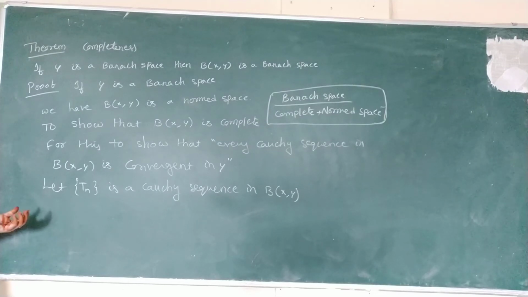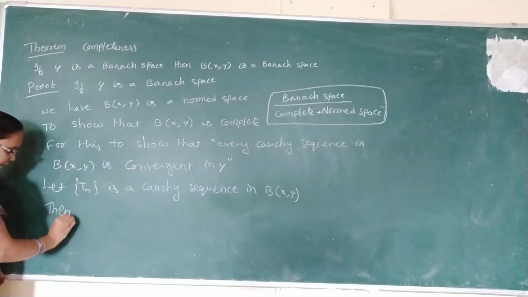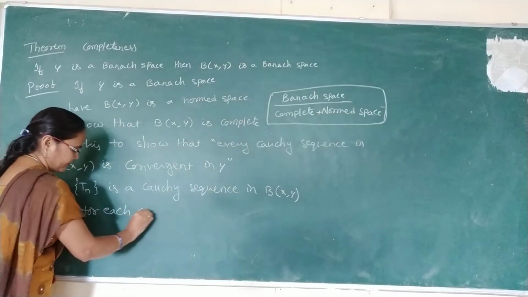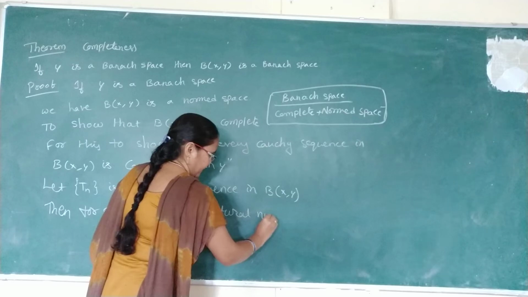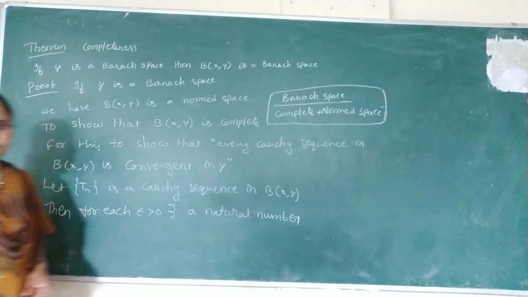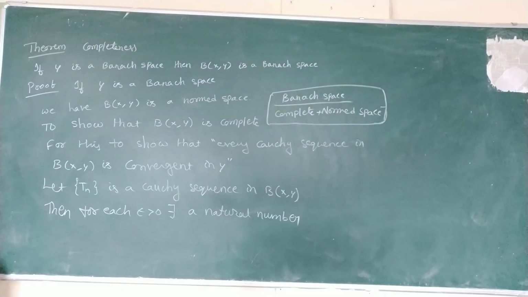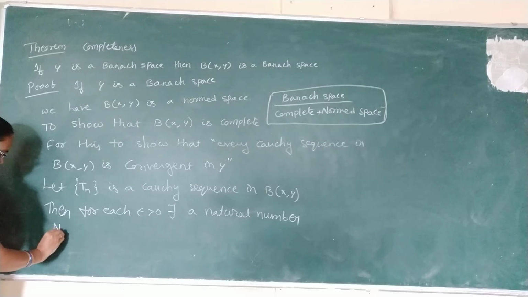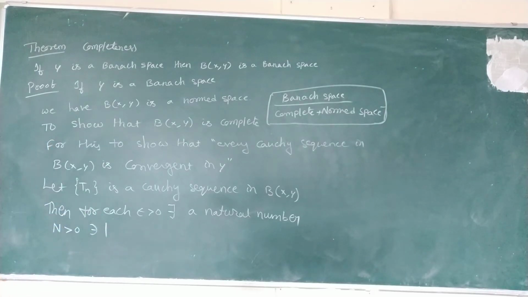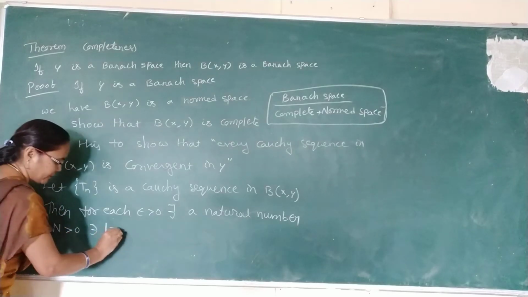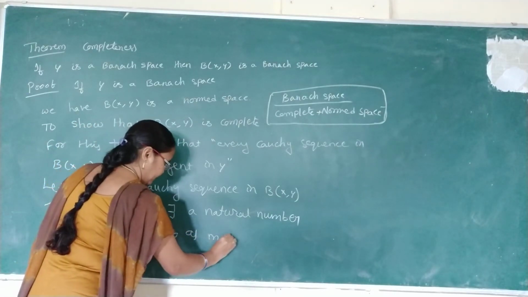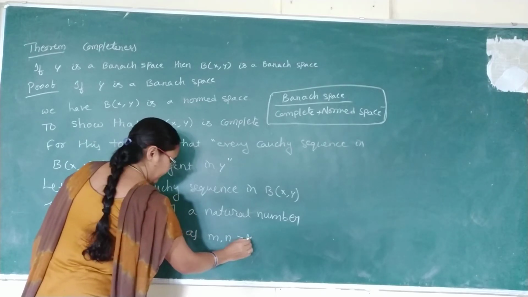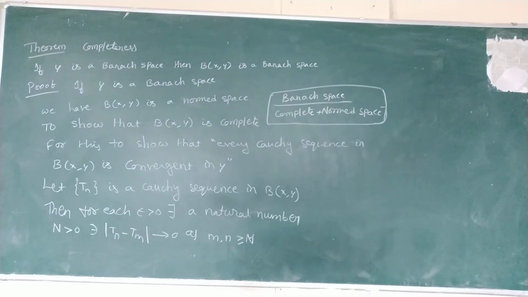Now immediately we have to apply the Cauchy sequence definition. So our next line is, then for each epsilon greater than 0, there exists a natural number capital N greater than 0 such that norm of Tn minus Tm tends to 0 as m, n are greater than or equal to capital N. This is the Cauchy sequence definition.